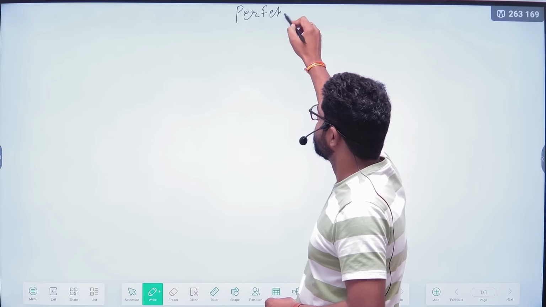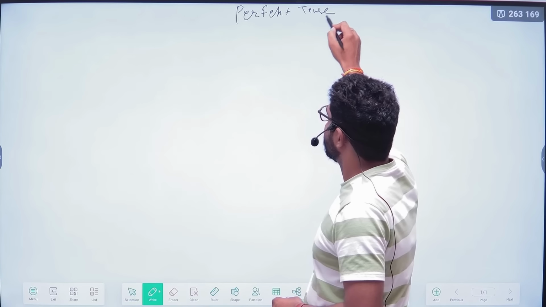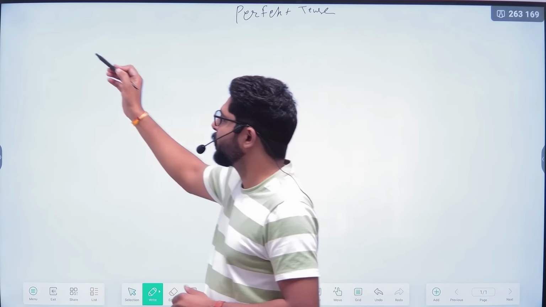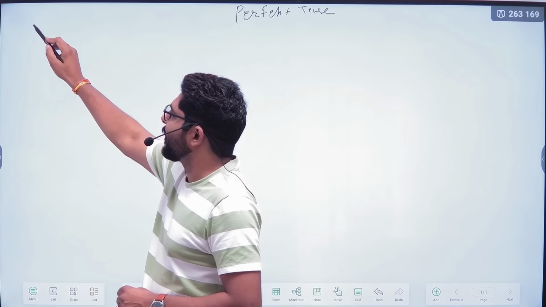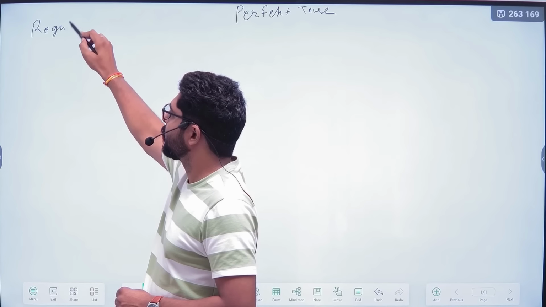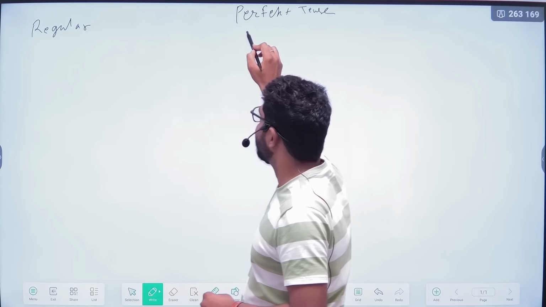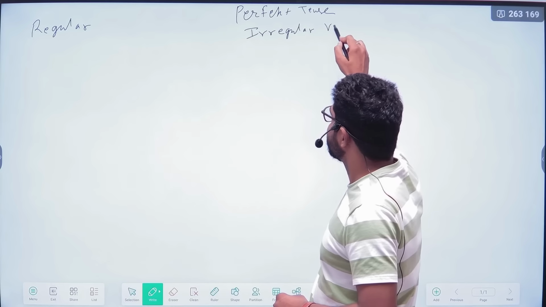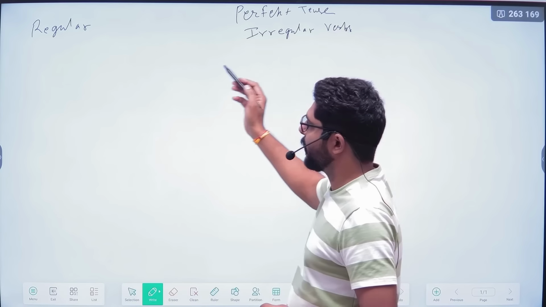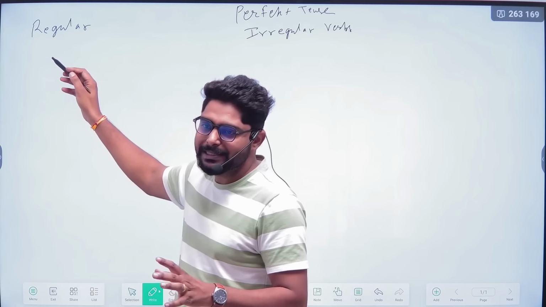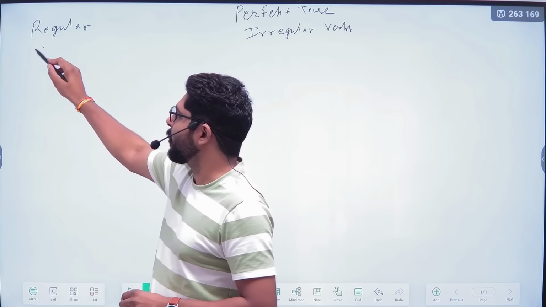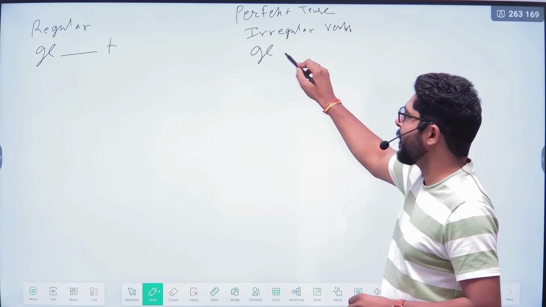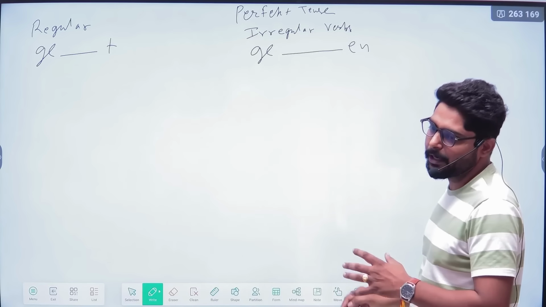Perfect tense. You know that in the German language we have perfect tense. So in the perfect, what you need to do? We have regular verbs and irregular verbs. Same like in English, regular, irregular. If we are making the regular verbs perfect, then it will always be ge and t ending. For the irregular, ge and en ending at the end of the sentence.